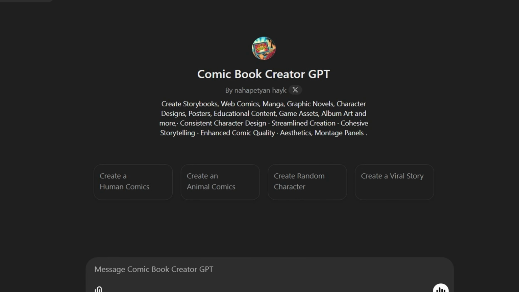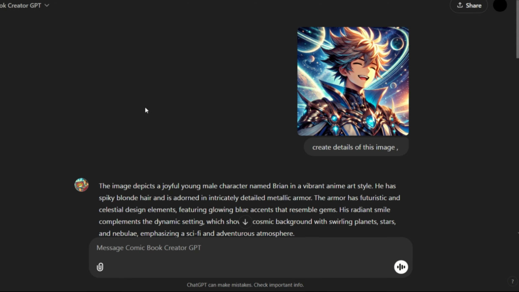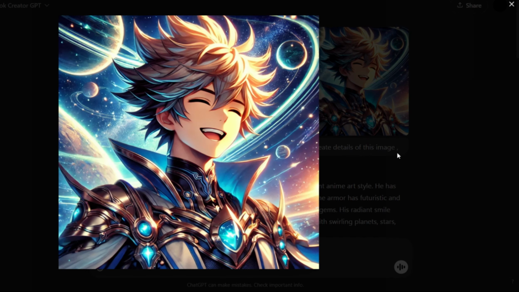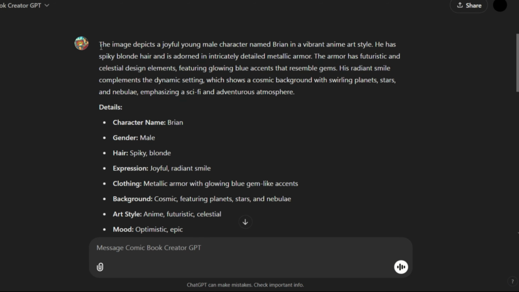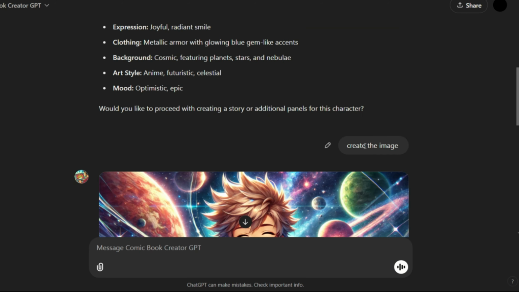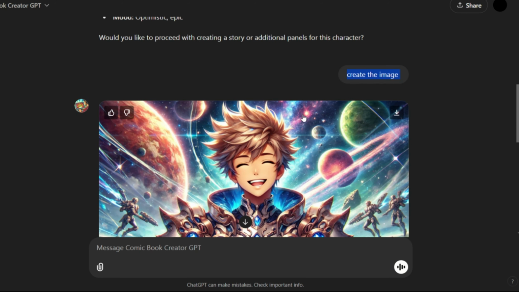Hello everyone. So today we are going to learn how to create a consistent character in Comic Book Creator GPT. First of all, I have this character that I just generated in another chat. So I upload it and then ask it to create the details of this character. ChatGPT gives me all these details, and then I said, okay, now we create the image, and as you can see, it generates a very similar image.